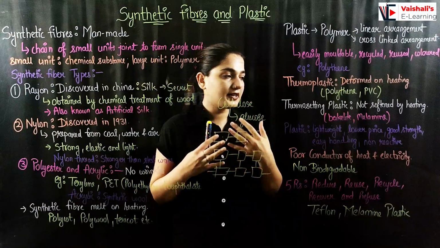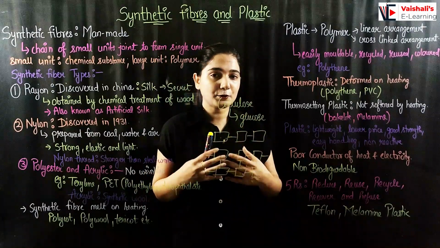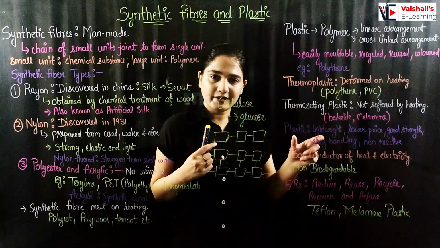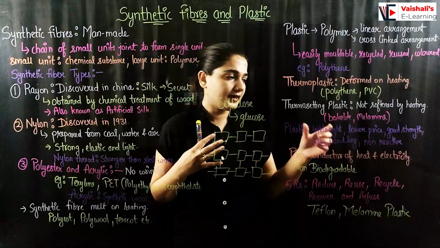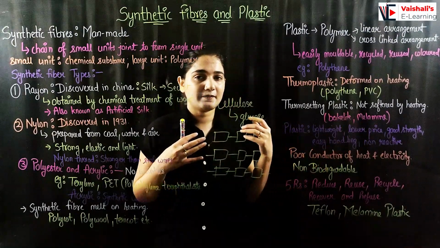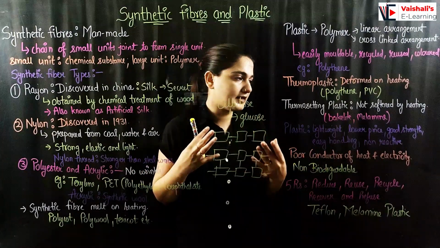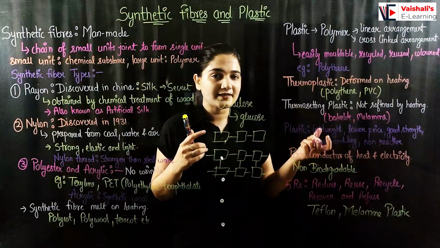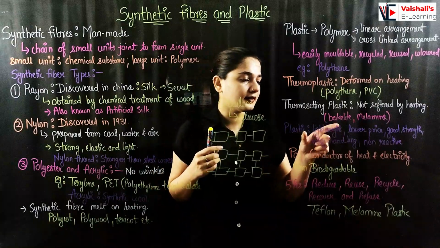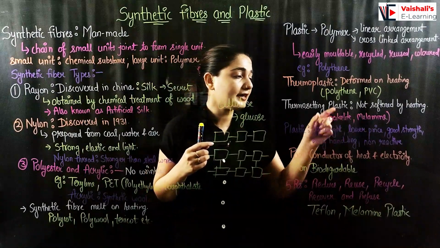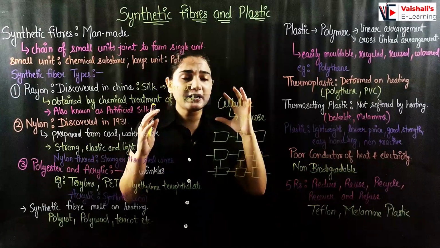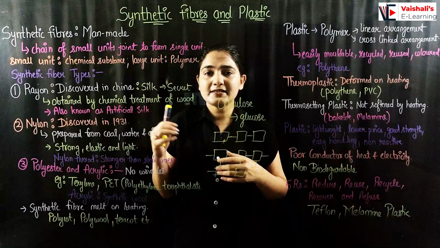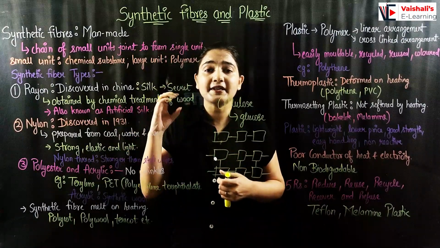Now coming to the various other properties of plastic due to which it is our favorite material these days, right? It is lightweight, so it is not very heavy. Then the lower price: plastic polythenes, if you see, are very cheap. It has good strength. You can carry a lot of weight in plastic polythene bags, and it is easy to handle. These are non-reactive. They can be used as a substitute for materials like metals, which can get rusted,